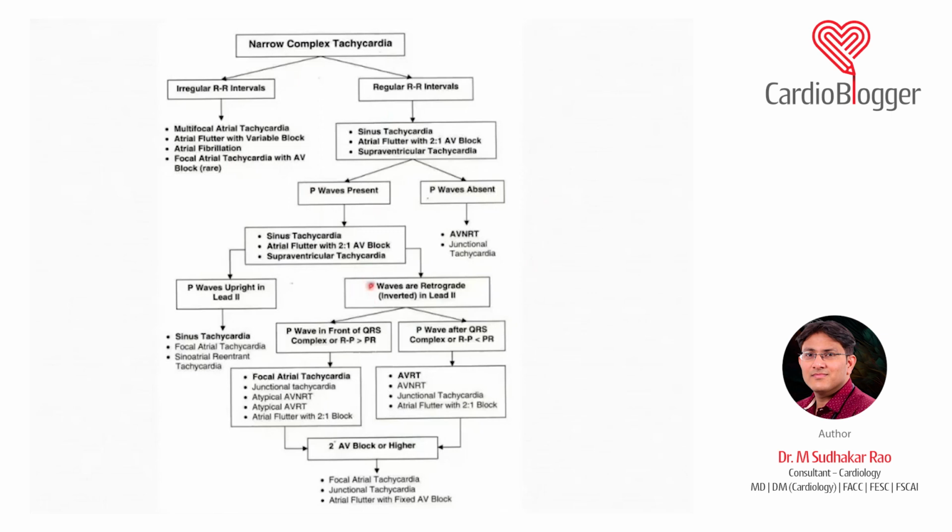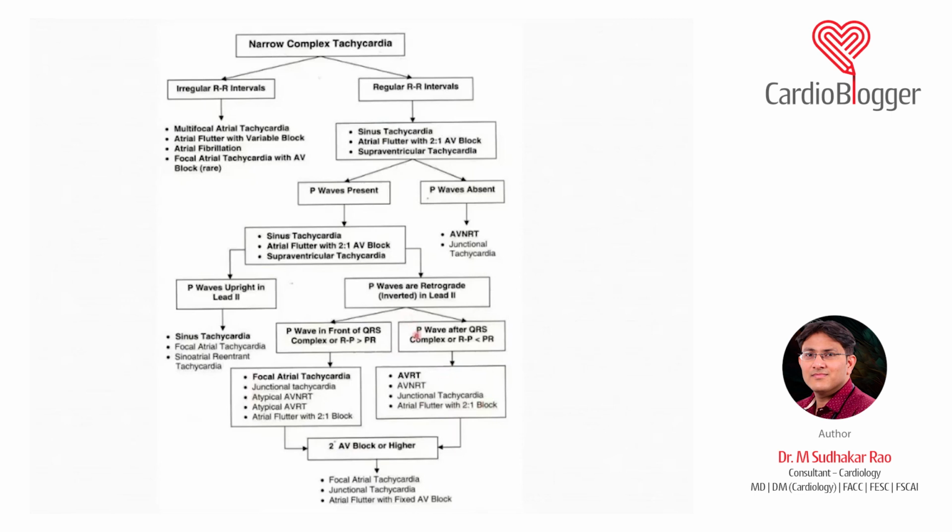If your P waves are upright in lead 2, then it has to be either a sinus tachycardia or a focal atrial tachycardia. If it is retrograde, then you have to think whether the P waves are in front of the QRS and the RP is more than PR. In that case, the typical diagnosis is a focal atrial tachycardia, and atypical AVNRT and atypical AVRT.